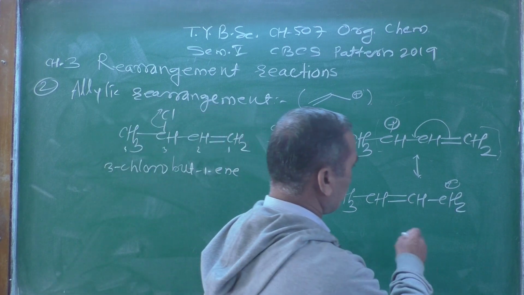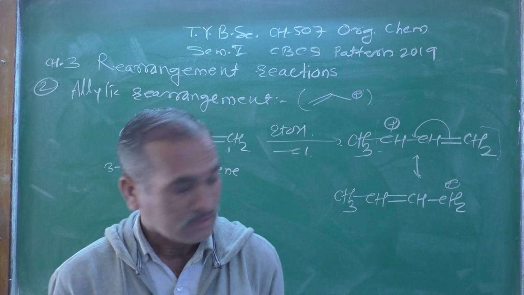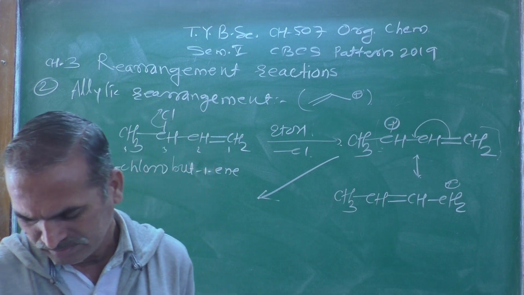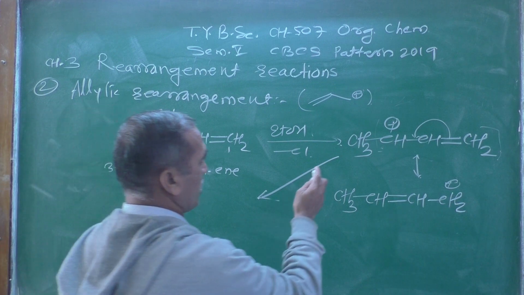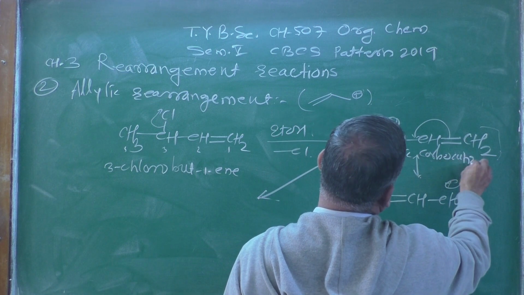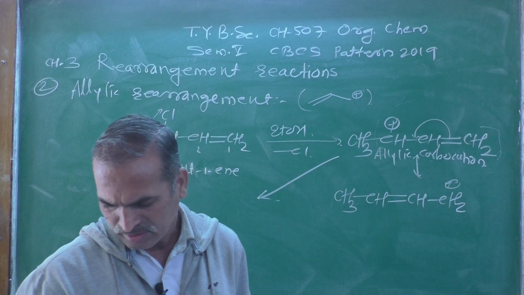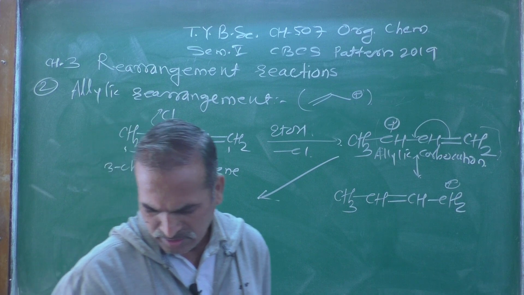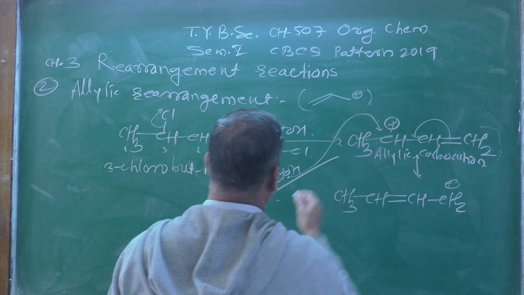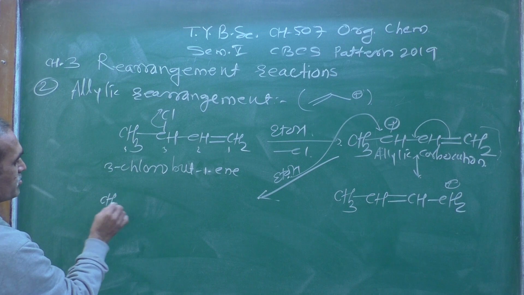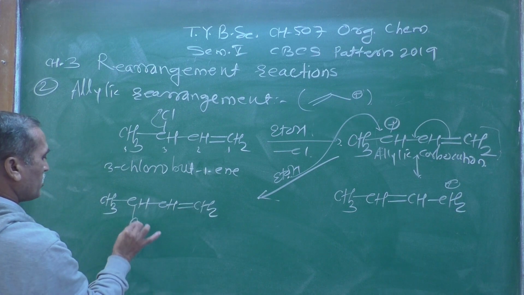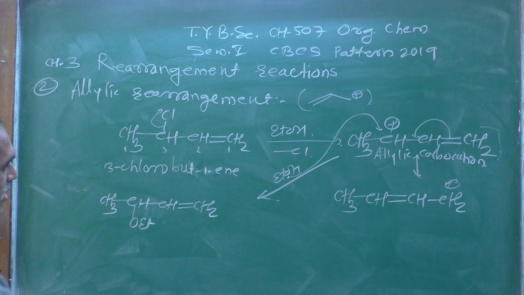And after that, when this compound is treated with ethanol, this is an allylic carbocation, and ethanol can attack over there, and you will get CH3, CH, then CH double bond CH2, and this ethanol, EtOH, becomes an ether.